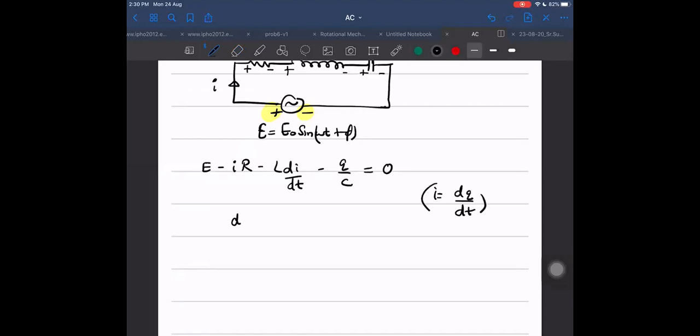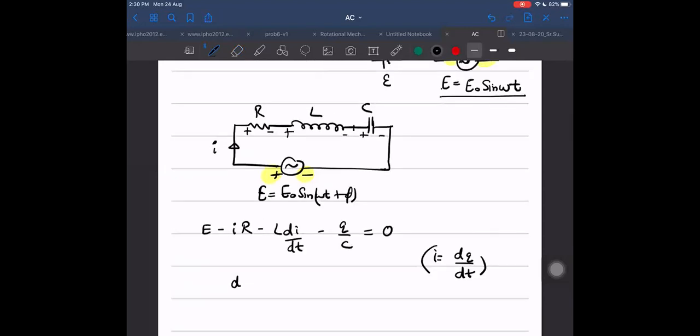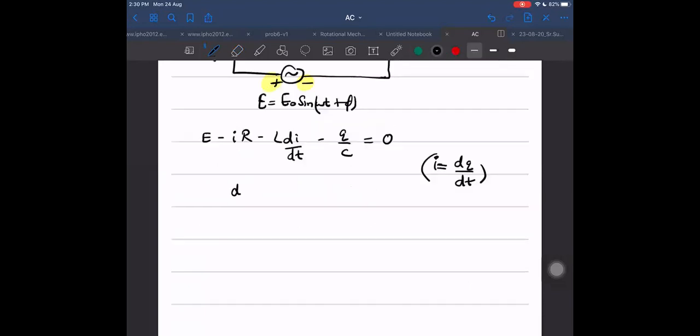dq by dt, because you know here current is entering. As current is entering, I can assume some charge q here. So this q charge will be increasing with time. So if it is increasing with time, then I have to write I as plus dq by dt. Then it will become L into d square q by dt square